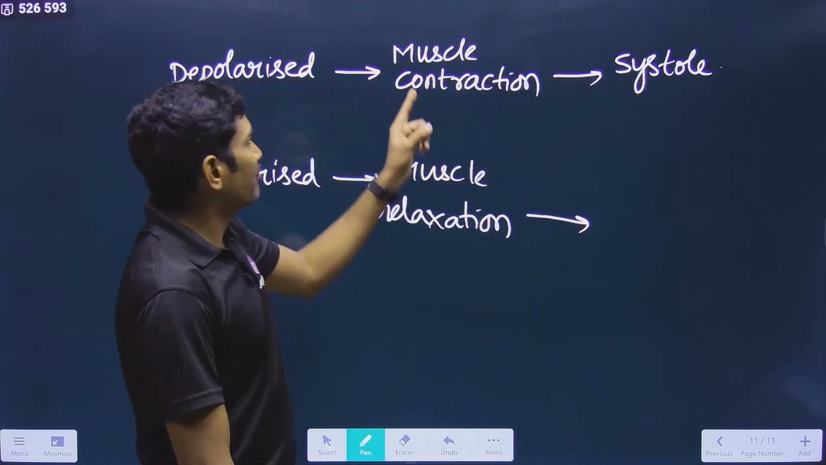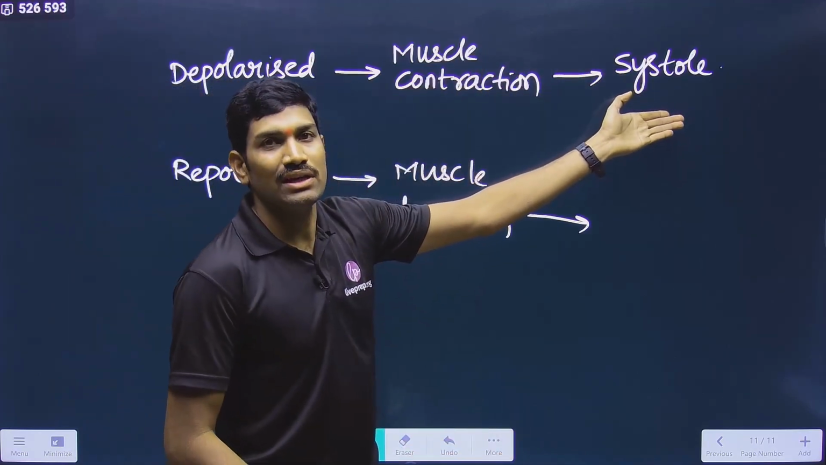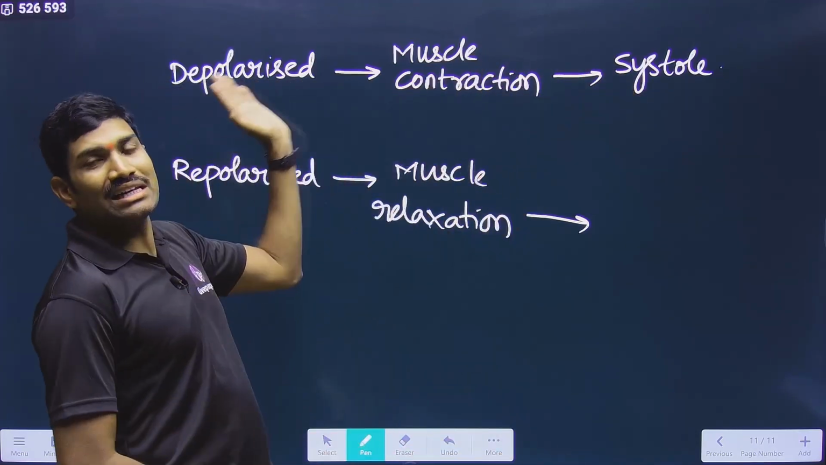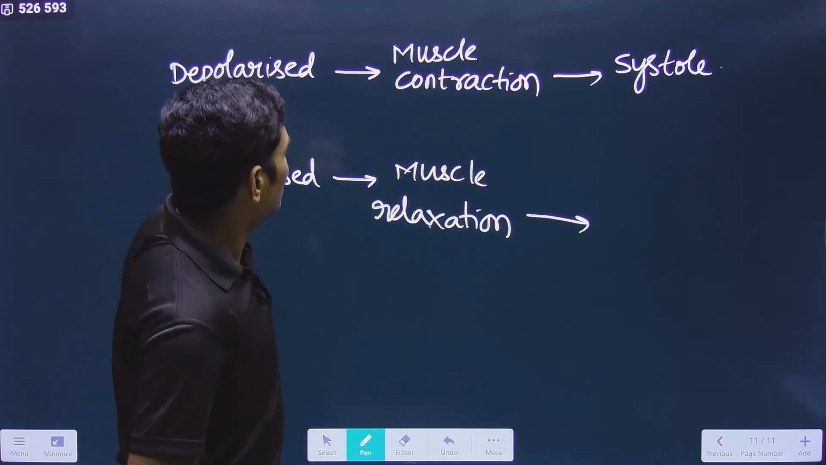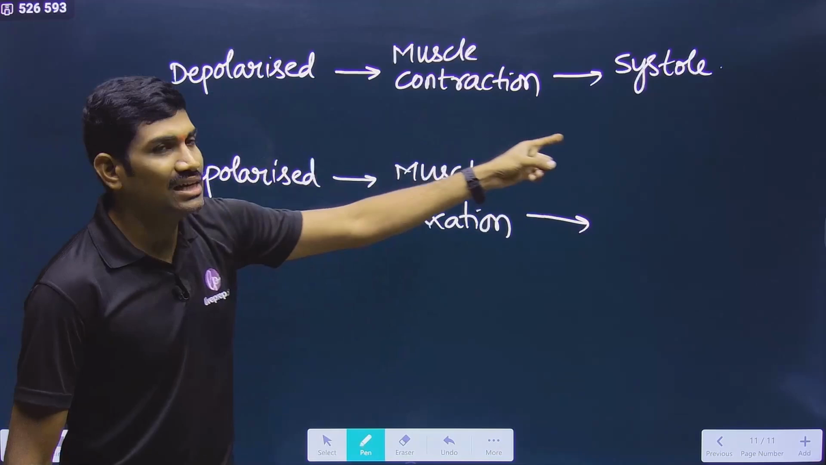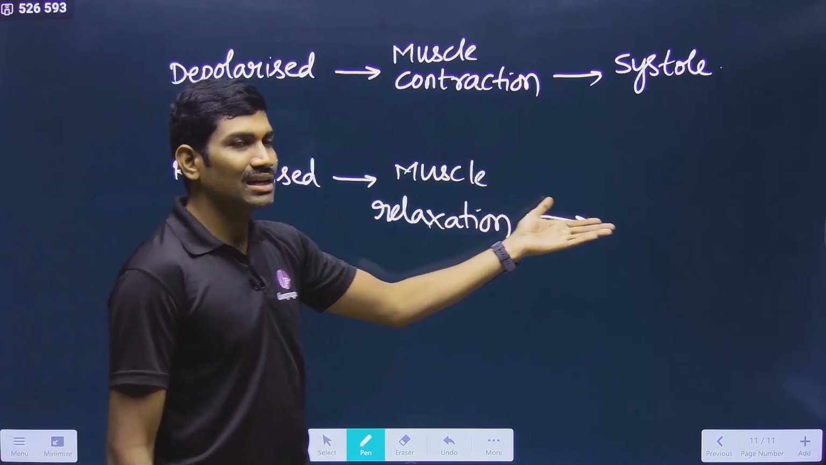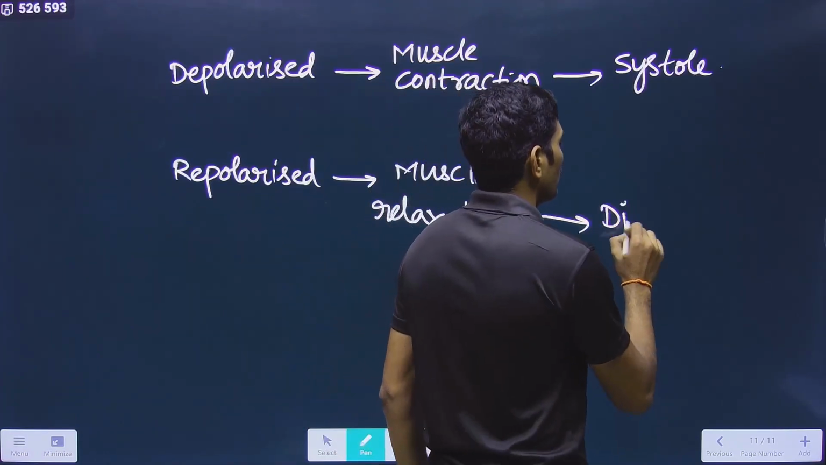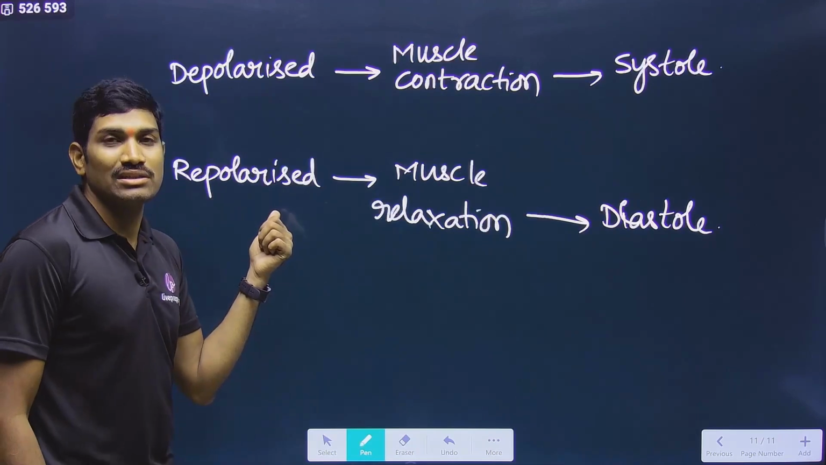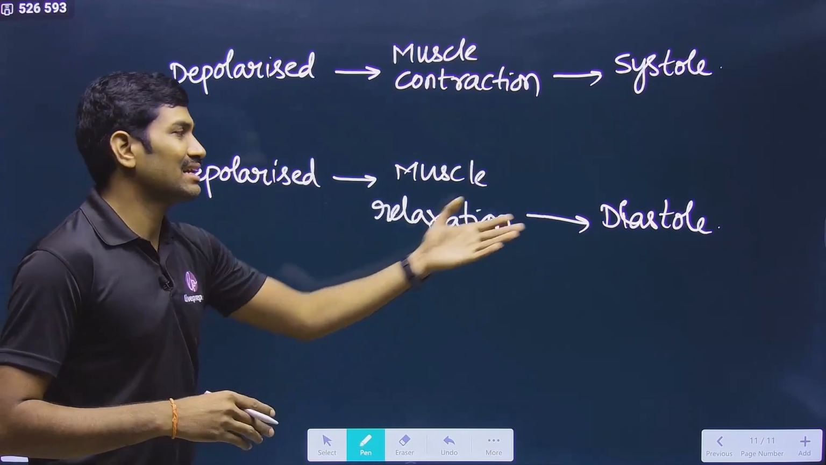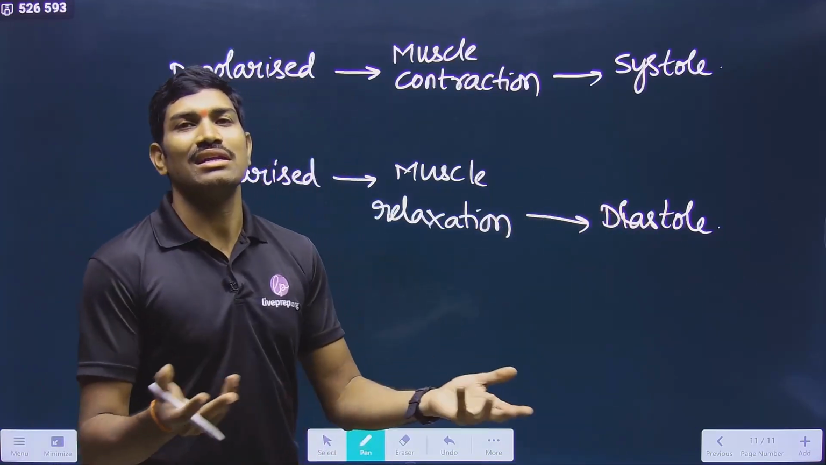Understood or not? If atria are undergoing depolarization, atrial systole will occur. And if ventricles are undergoing depolarization, ventricular systole will occur. This is what the meaning is. So these are the related words. If you understand this relation, then only you will understand the concept. Now repolarization is the muscle relaxation. So what is this relaxation called? Diastole. If atria are undergoing repolarization, atrial repolarization means atrial relaxation, and ventricular repolarization means ventricular diastole, ventricular relaxation.